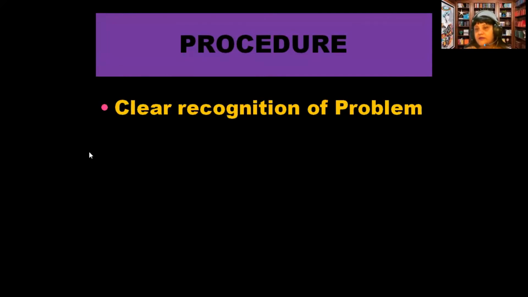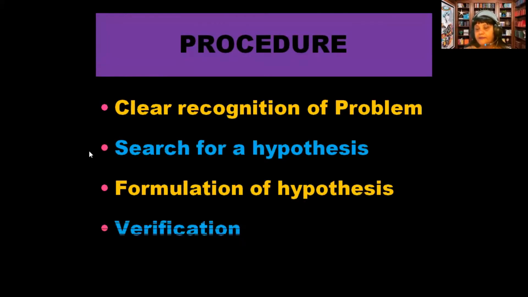So on the basis of all these examples, we can easily conclude what the various steps of this method are, what the procedure of this method is. So there are 4 steps. Unlike the inductive method, where we had 6 steps, in the deductive method we have 4 steps. The steps are clear recognition of a problem, search for a hypothesis, formulation of hypothesis, and verification.